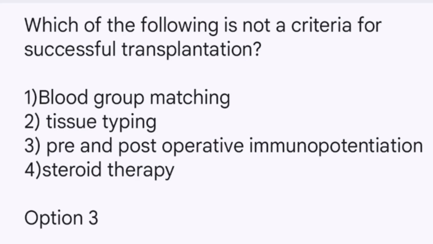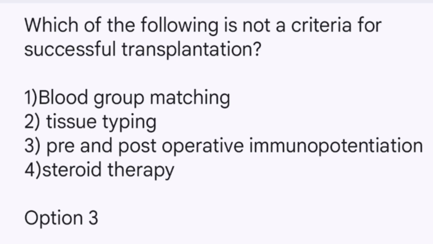Blood group matching, obviously it is a very important criteria for transplantation. Tissue typing as well is an important criteria. Option 4, which is steroid therapy, is done for a period after and before the transplantation. Now coming to option 3, which is pre- and post-operative immunopotentiation.